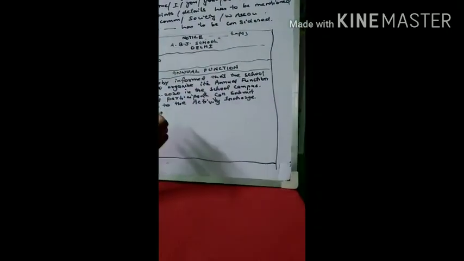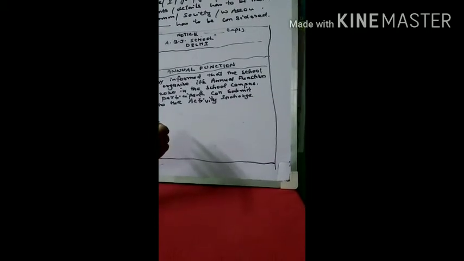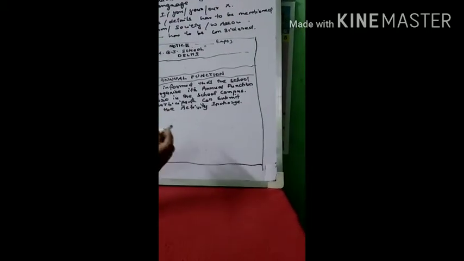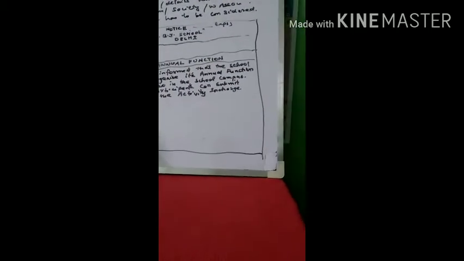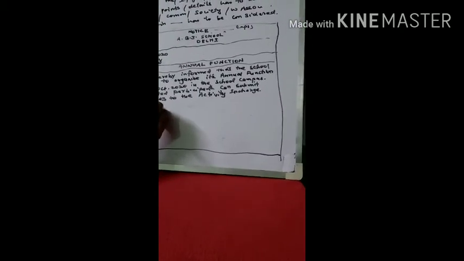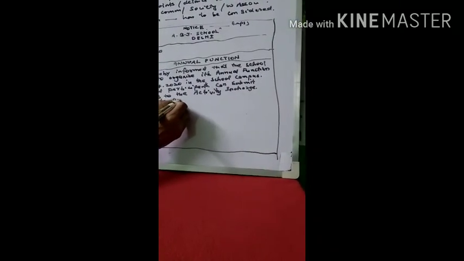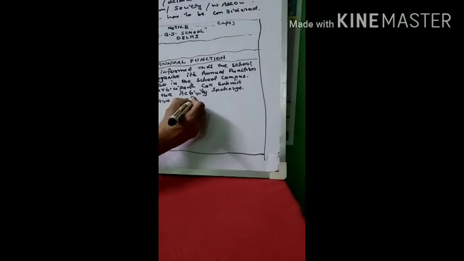After this, you can write the details. Details means where it is to be conducted, when it is to be conducted, and what the timings are. For this, you can write: the details are as follows.